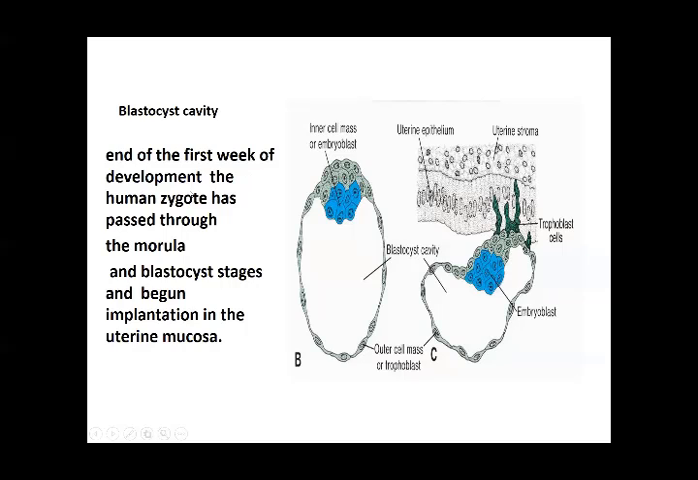At the end of the first week of development, roughly the 7th to 8th day, the human zygote passes through the morula and the blastocyst stage and begins implantation. Now you can see the trophoblastic cells are going to embed into the uterine endometrium. These light green ones are your trophoblastic cells, this is the inner cell mass, and this is the blastocystic cavity which was formed. The cells invaginate into the endometrium, and that is how the process of implantation starts.